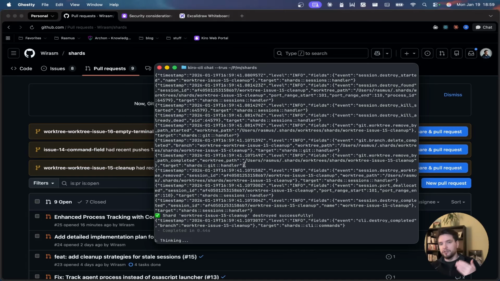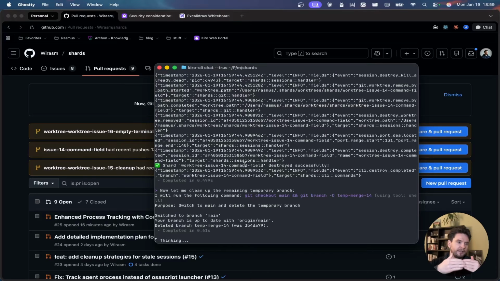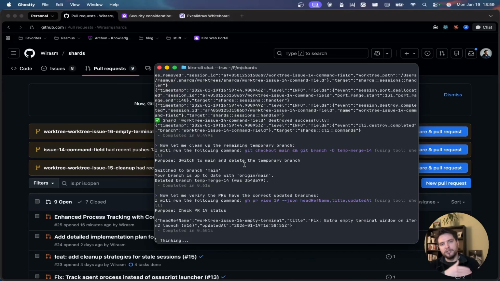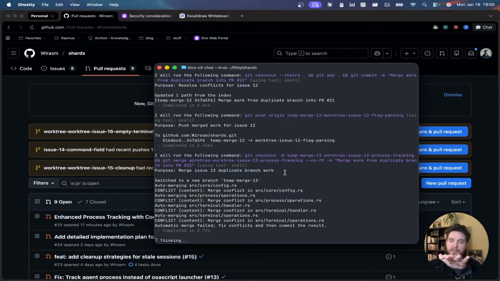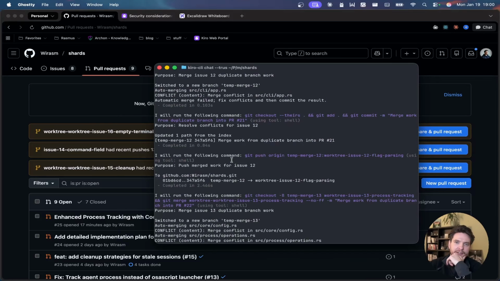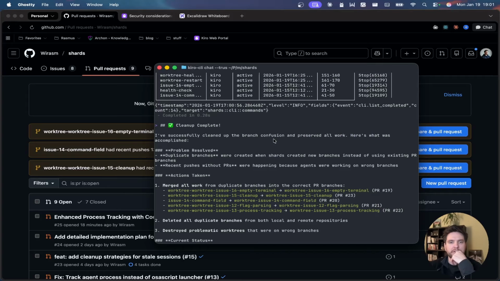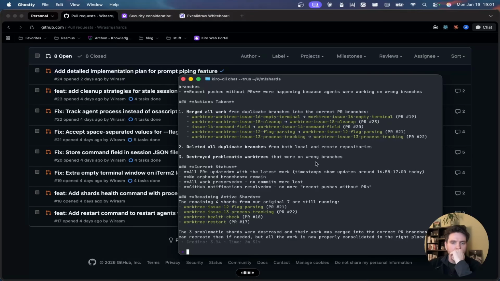So we need to update our prompts, just in the commands, the Kiro prompts that we have. We need to tell the agent to first check if they are on a branch already, and if so, they shouldn't create a branch on the branch. They should just not do things directly on main. That's the main goal. This, by the way, seems like a high risk operation, where things could go wrong. But yeah, let's just push through and see what happens. Okay, so it's telling me that the problem was resolved. Okay, awesome.